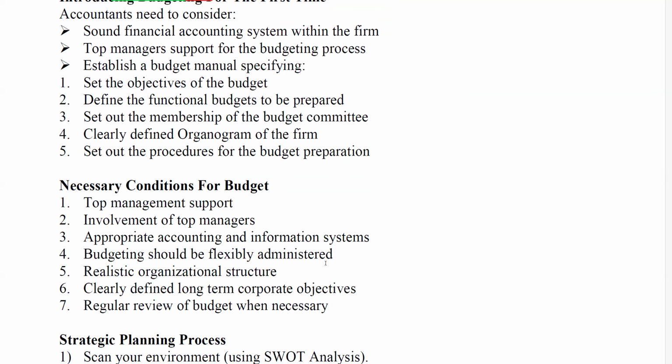So what are the necessary conditions for the budget? Okay. The necessary conditions are that, first of all, we should have full management support or top management support. It should involve top managers. Appropriate accounting and information systems should be there. Budgeting should be flexibly administered. There must be realistic organizational structure, clearly defined long-term corporate objectives, and a regular review of the budget when necessary.